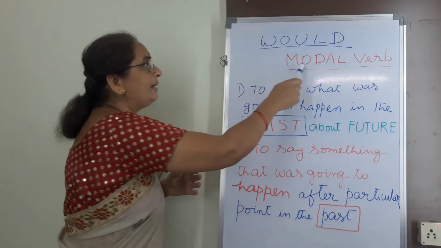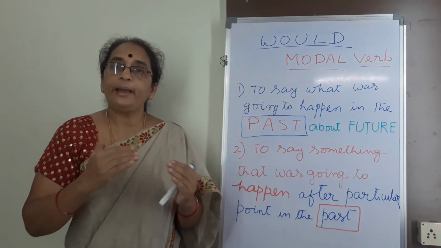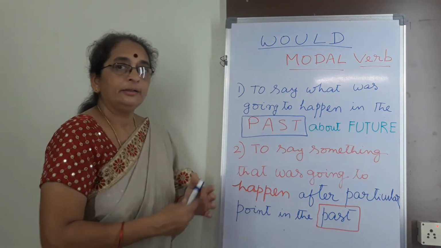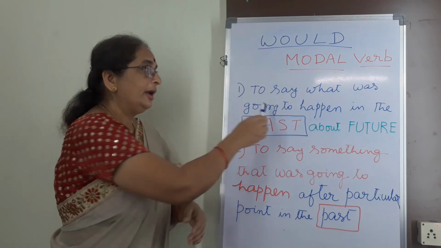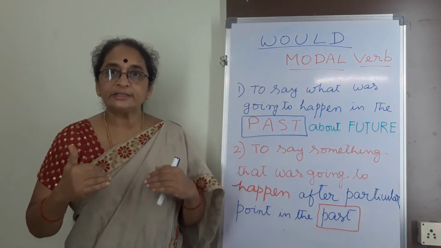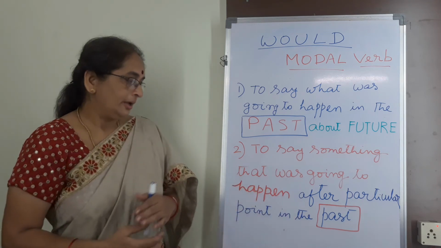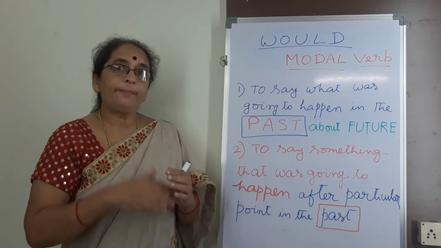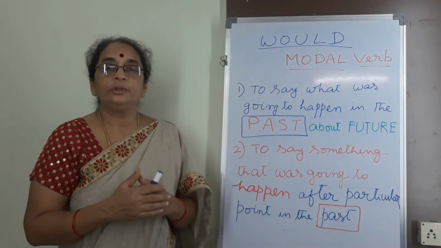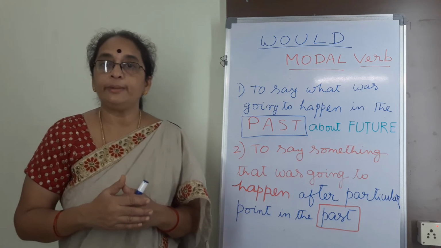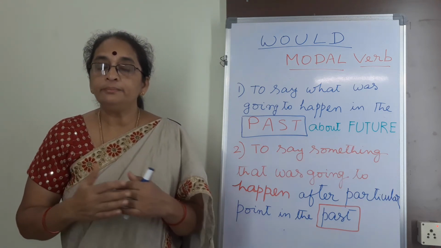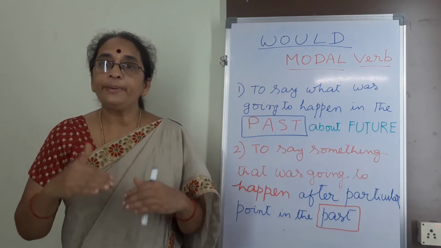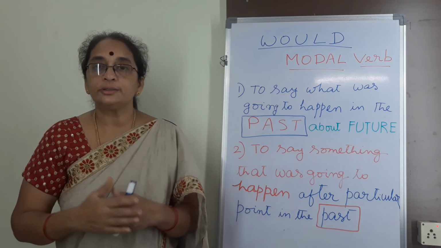The modal verb would tells us about the past, and in the past again, the future thing that is going to happen. That is the first application. Second application, the future thing that is going to happen after a particular point in the past. So these two applications are very important, my dear students. Study them, listen to this, practice these examples and apply them in your regular actions.